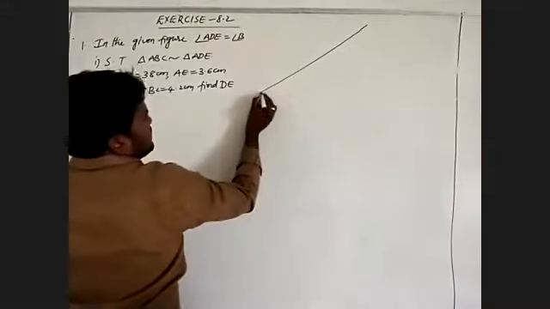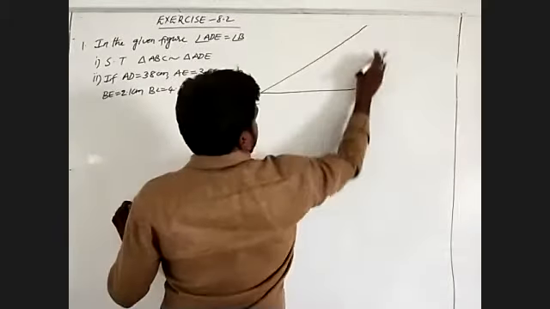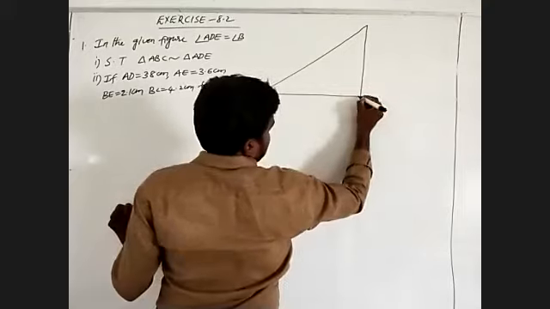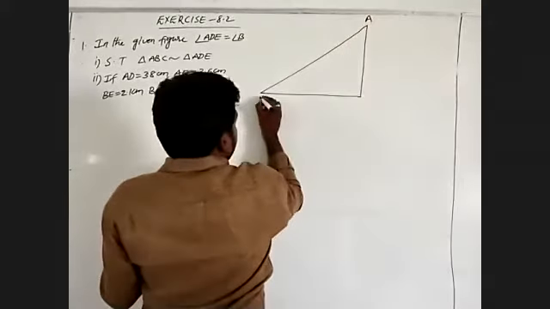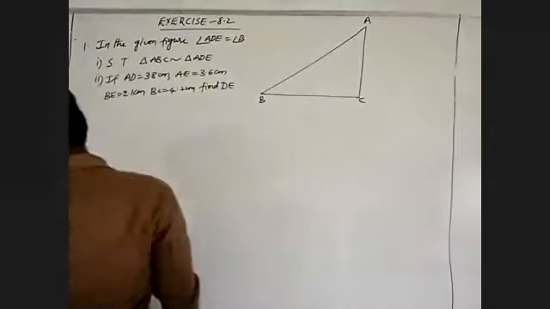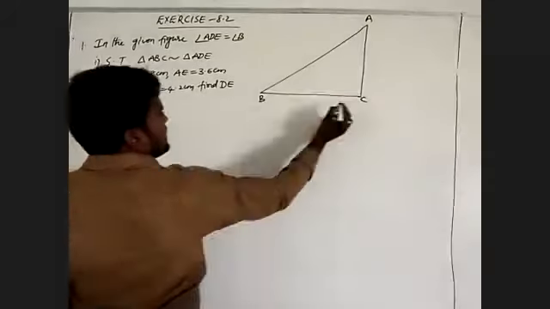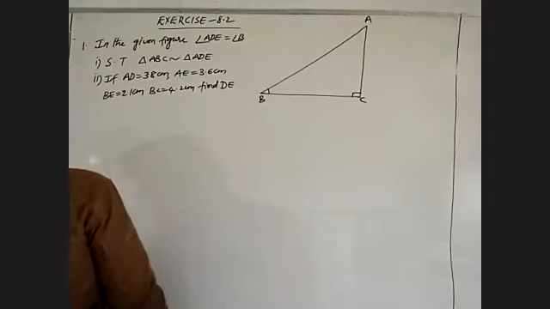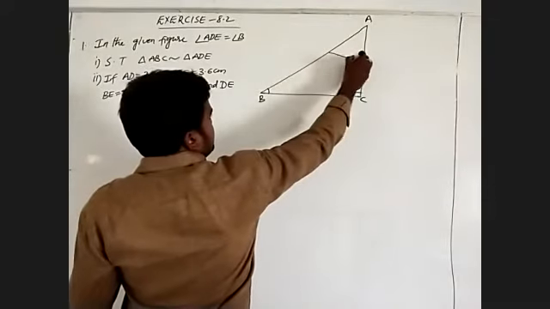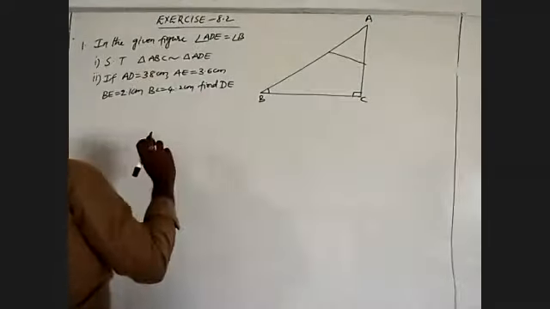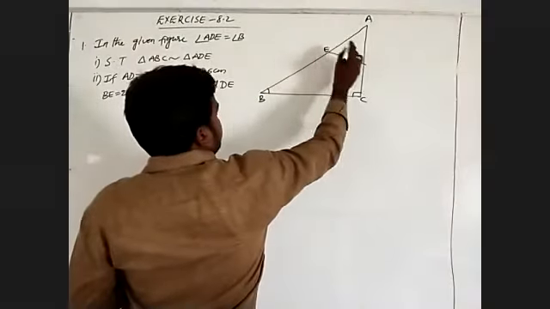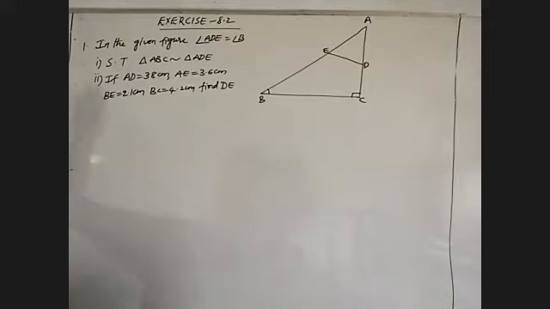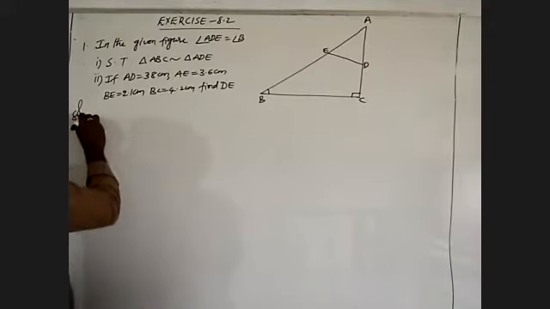This is the given figure. This is named as ABC. Angle C is 90 degrees. This is angle B. After, one more line joins them. This is named as ED. How to prove these conditions? Now I am going to the solutions.